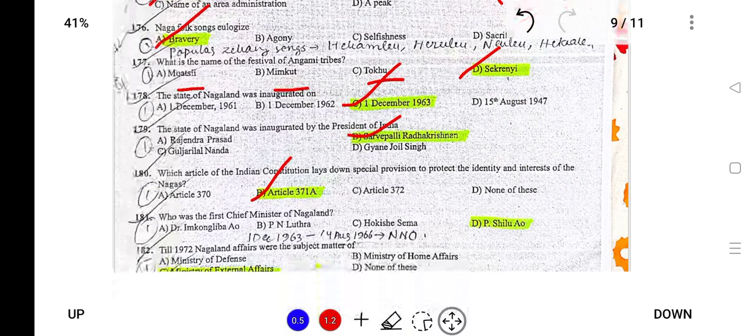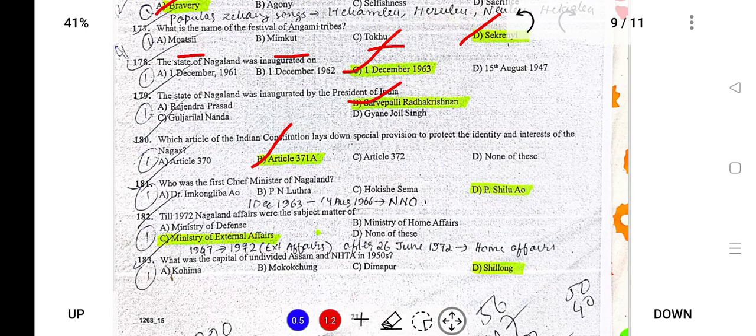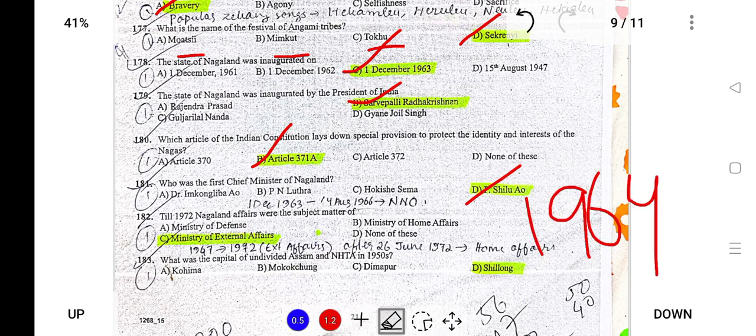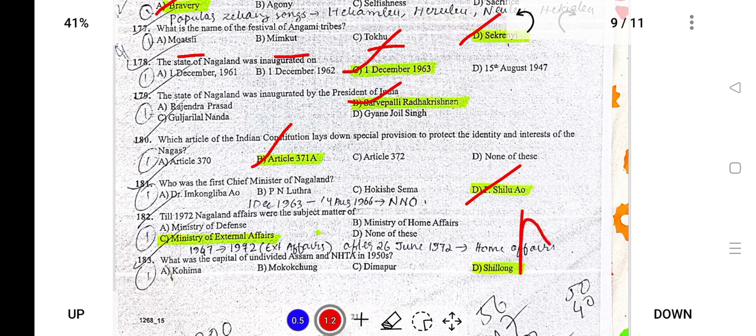Which article of the Indian Constitution lays down special provision? So Article 371A in Part 21 of the Constitution contains special provision for the state of Nagaland. The first Chief Minister was P. Shilu. First election was conducted in 1964 and he belonged to the Naga Nationalist Organization.